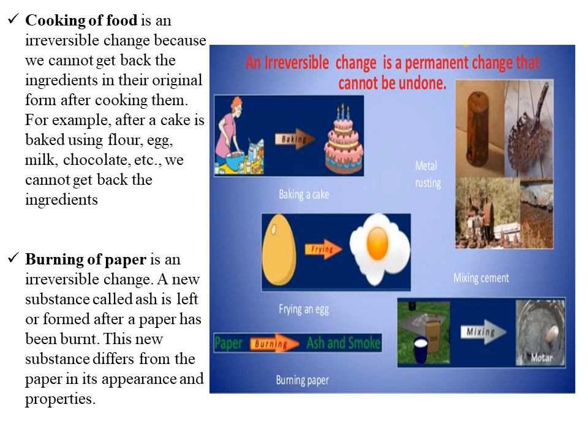The appearance and properties of paper are totally different from the ash formed after it is burnt. So when paper is burnt, ash and smoke are released, a new substance is released.